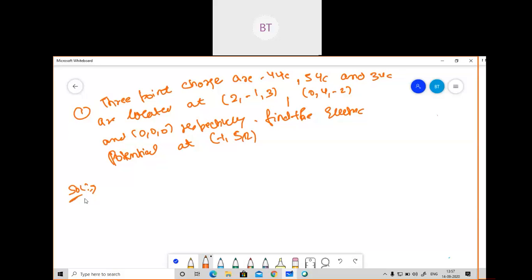So three point charges are given. Firstly, draw the points. Okay, yes, correct. You can draw the points. After that, what are the points? We have three charges here: -4, 5, and 3, and the coordinates given to us are 2, -1, 3, then 0, 4, -2, and 0, 0, 0. And we want to move the point charge from those coordinates to -1, 5, 2. So basically, we have seen that potential energy is the movement of a charge from one point to another point. So we want to move those charges from that point to this point, -1, 5, 2. In this kind of question, I will tell you how to proceed.